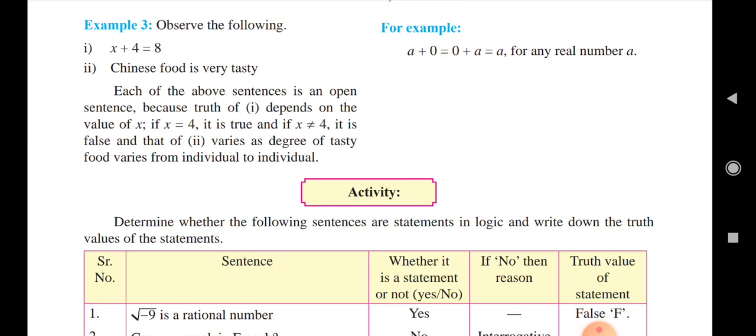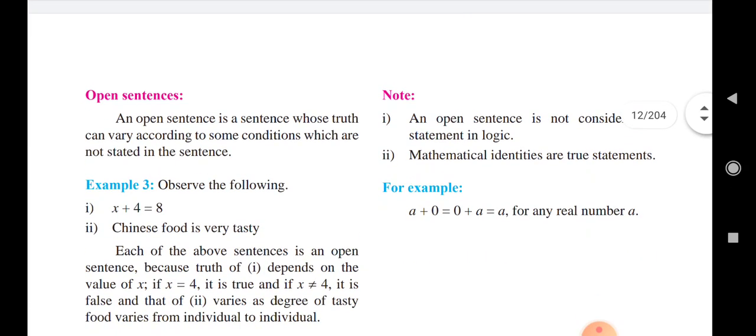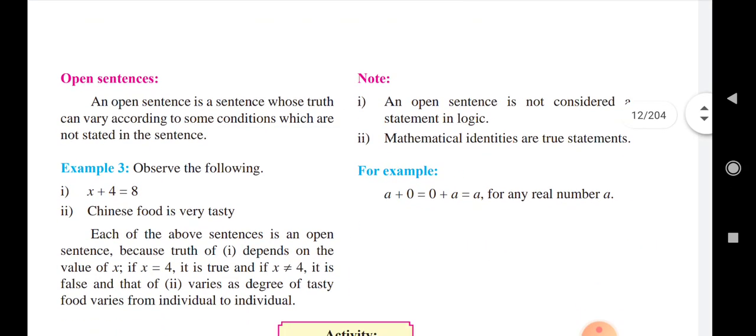That's why, note, an open sentence is not considered a statement in logic. जो open sentence है वो कभी भी स्टेटमेंट में नहीं गिना जाएगा, क्योंकि उसके पीछे जो लॉजिक्स है वो चेंज होते रहेंगे. Mathematical identities are true statements. कैसे? (a plus b) whole squared equal to a squared plus b squared plus 2ab, (a minus b) whole squared equal to a squared minus 2ab plus b squared.